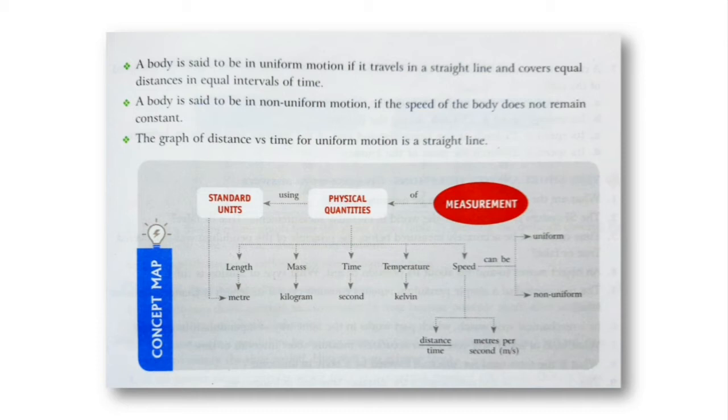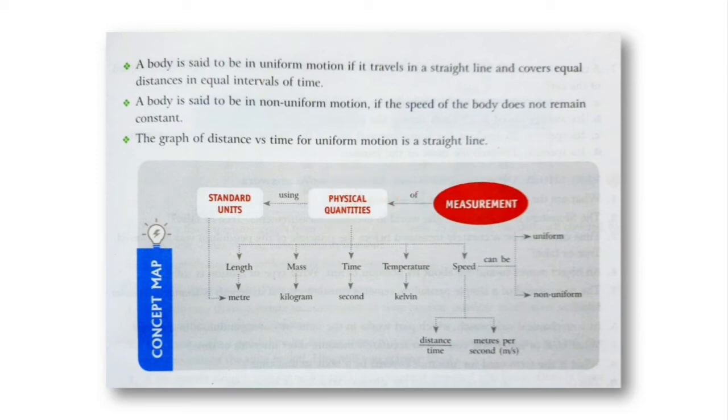Next, the graph of distance versus time for uniform motion is a straight line. If you plot a graph of distance versus time of a uniform motion, then it will give you a straight line. Now there is a concept map which has been taken from the textbook itself. So it starts from measurement of what?